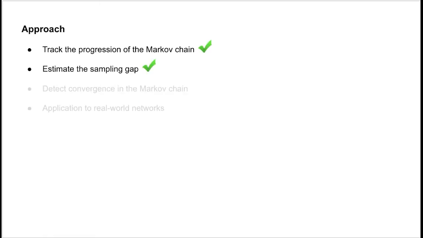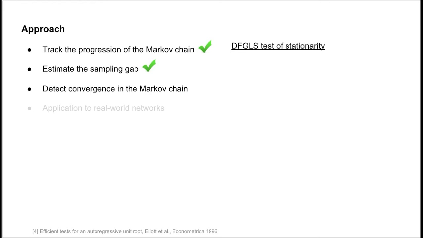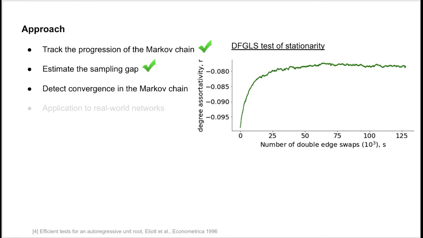Okay, now that I can estimate the sampling gap, I design a test for detecting when the Markov chain has run long enough that it has converged. That is, it has started sampling networks from the target uniform distribution. To do that, I use the TF-GLS test of stationarity, which is a statistical hypothesis test that detects whether the mean, the variance, and the autocovariance of a time series changes with time. Here's an illustration. I first run this test on an initial portion of the time series. If stationarity is not detected, I slide the window forward and I test again. And I keep sliding the window and testing for stationarity until stationarity is detected. That's the point where I claim convergence of the Markov chain.